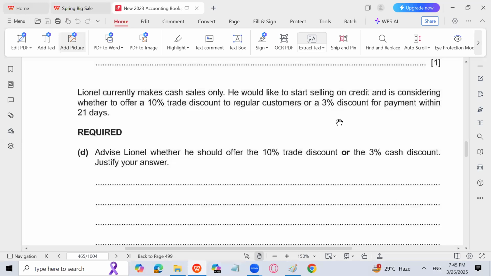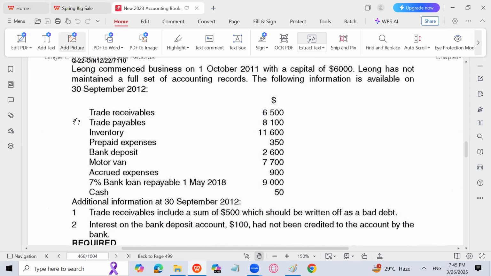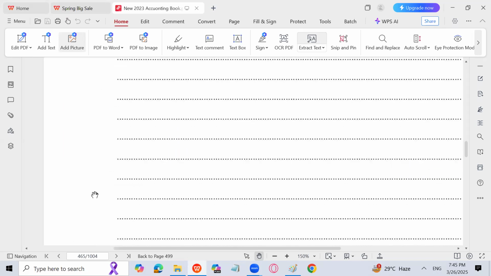So I personally believe that a 3% cash discount would be a good offer because we are not selling on credit yet. We are selling on cash, so we are in need of cash. So it is better that we offer a 3% discount to reduce bad debts and to get the amount earlier. So this is the answer. This is how we are done with this question.